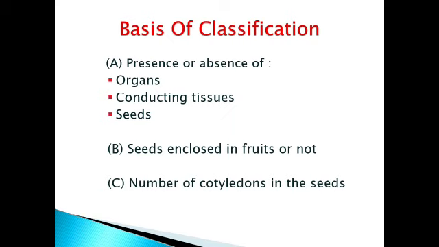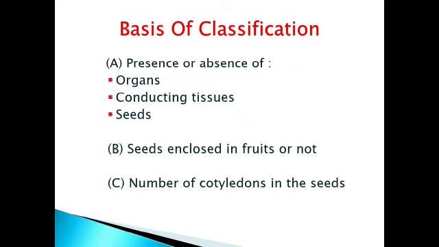What are conducting tissues? Already you have studied xylem and phloem. Whether xylem and phloem are present or not, on that basis also we classify plants. Thirdly, the presence or absence of seeds. If seeds are present, whether the seed is enclosed in a fruit or it is naked. On the basis of that we can classify them.